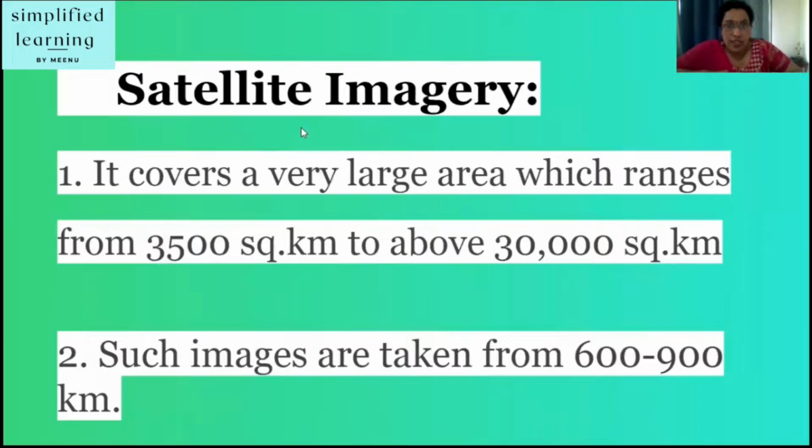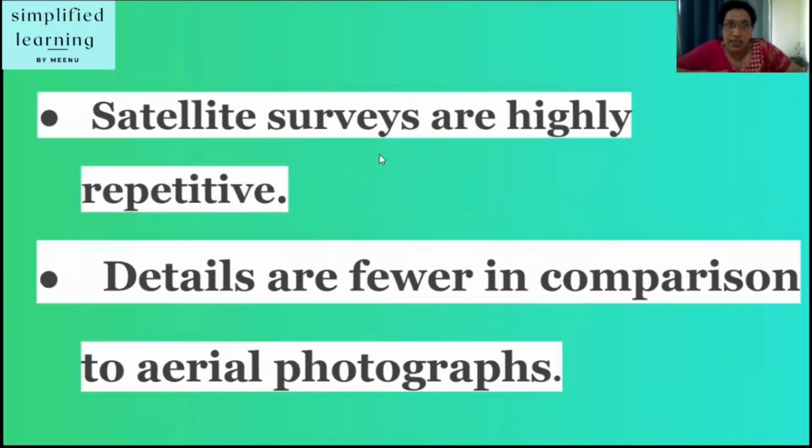Now let's talk of satellite imagery. Satellite imagery covers a very large area which ranges from 3,500 square kilometers to above 30,000 square kilometers. See, it covers a very large area as compared to aerial photographs. Such images are taken from 600 to 900 kilometers. Satellite surveys are highly repetitive.